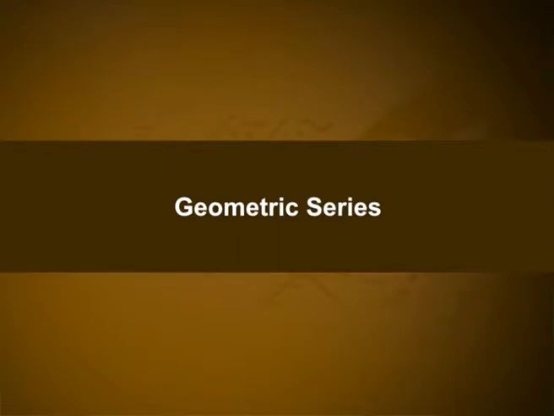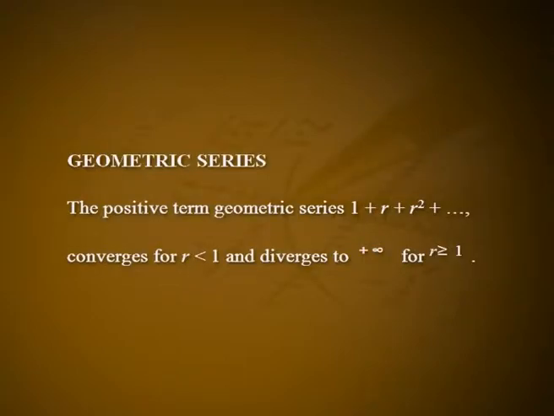Geometric series. The positive term geometric series 1 plus r plus r square plus etc. converges for r less than 1 and diverges to plus infinity for r greater than or equal to 1. Case 1. 0 less than or equal to r less than 1. Let sequence Sn be the sequence of its partial sums so that Sn is equal to 1 plus r plus r square plus etc. plus r raised to n minus 1.